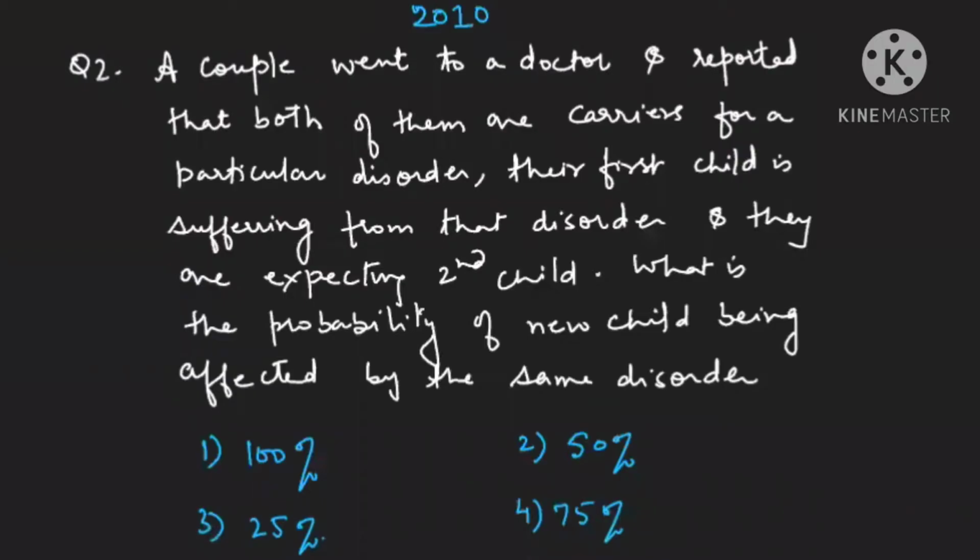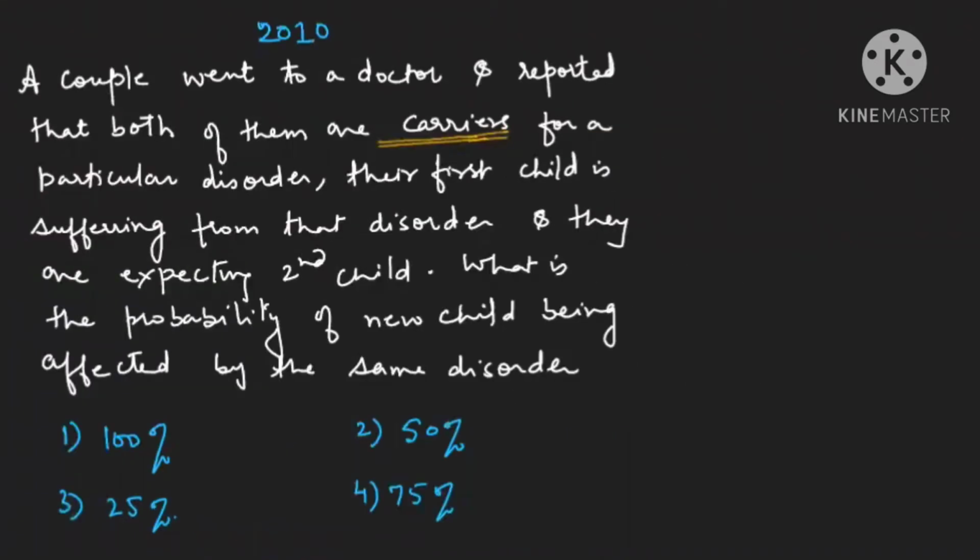Now let us discuss the second question. A couple went to a doctor and reported that both of them are carrier for a particular disorder. It means they are carrier. We have to just focus first on this line that both husband and wife are carrier for a disorder. Their first child is suffering from that disorder, but they are not suffering. Okay, up till here your question is clear. Their first child is only suffering, but they are not suffering. They are only carrier. And they are expecting a second child. What is the probability that the new child will be affected by the same disorder?